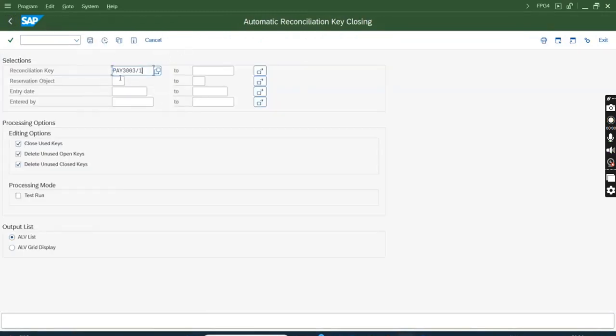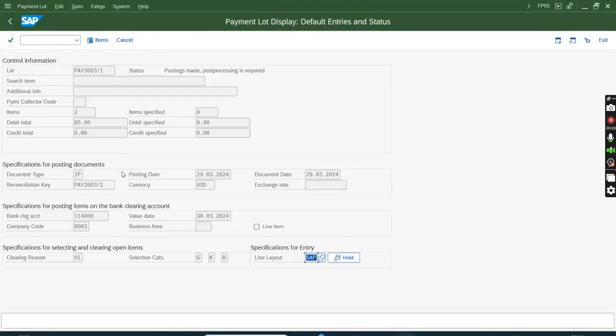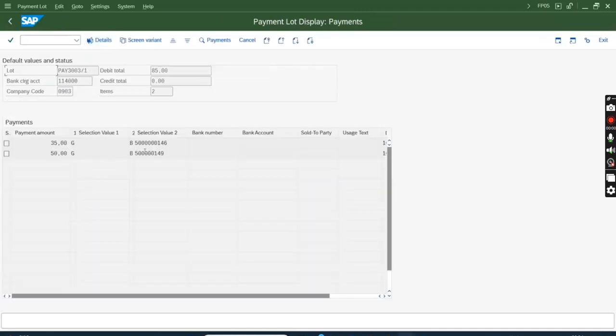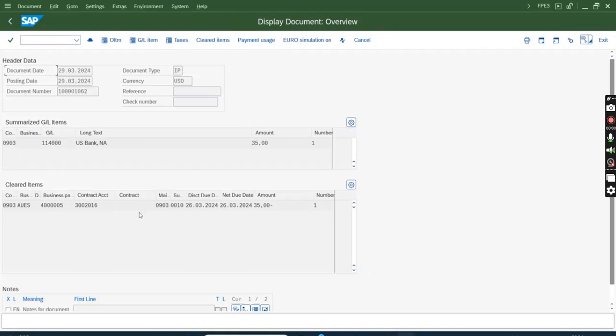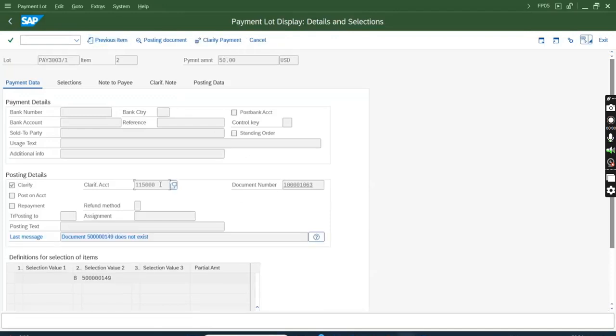So this is the payment lot, /oFPO5. Here I have two payments. The first item is correct. It is posted to a proper contract account, so here you see 1062, it has hit the customer account, created, proper account. But the second one did not hit because it went to clarification due to an erroneous document number.